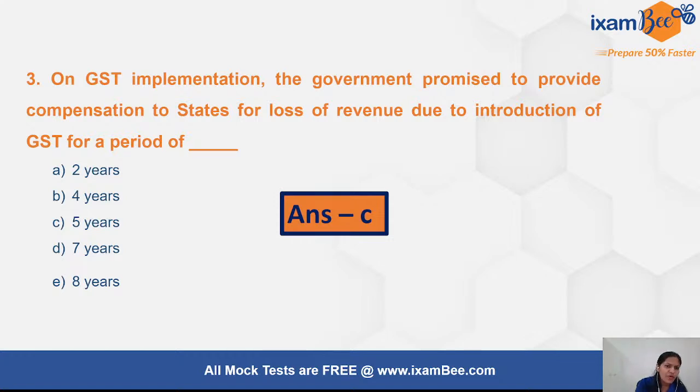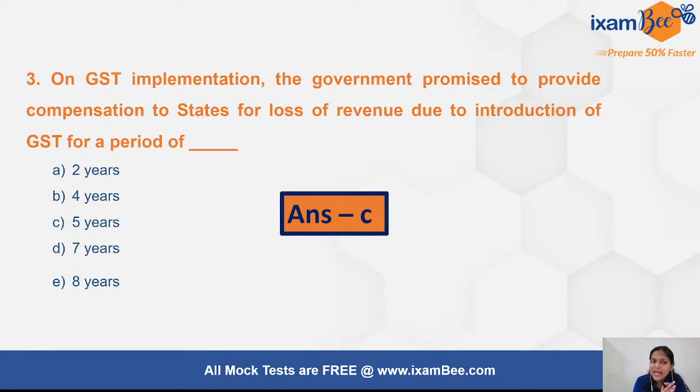Another question before I move and show you the detailed reply, you may write in the comments box again, I will wait for that: how much are they going to compensate? Because if it is a period of 5 years, as you all are mentioning correctly, Debashish and Style and Net, that is correct, it is for 5 years. But was it the same amount or is there a growth?